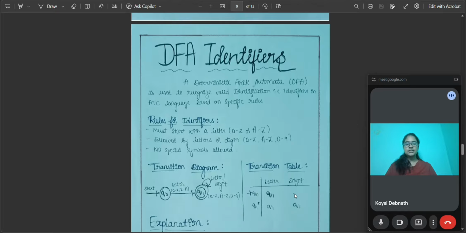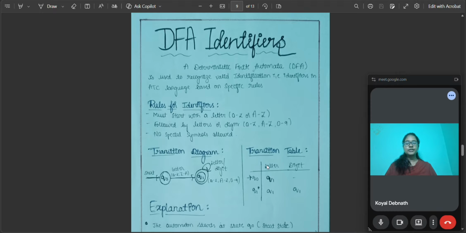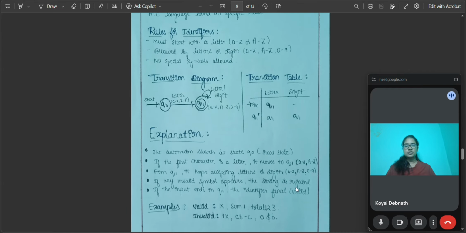So there is a transition table, that is, if Q0 input is a letter, then it will move to Q1, and if the input is a digit, then it will not move to any of the states. Similarly for Q1, if the input is a letter, then it will move to Q1. If the input is a digit, then it will also move to Q1. So that is the explanation of the transition diagram and transition table.